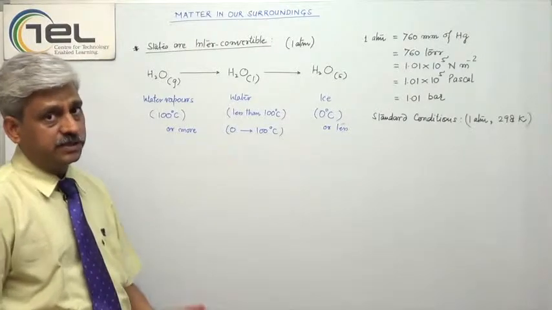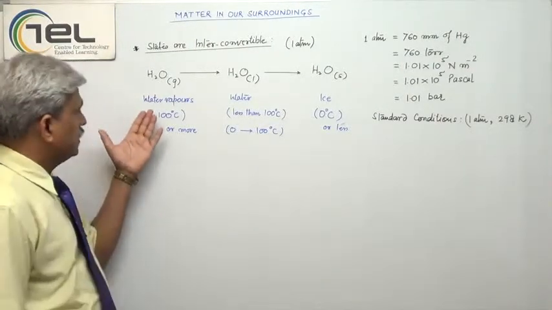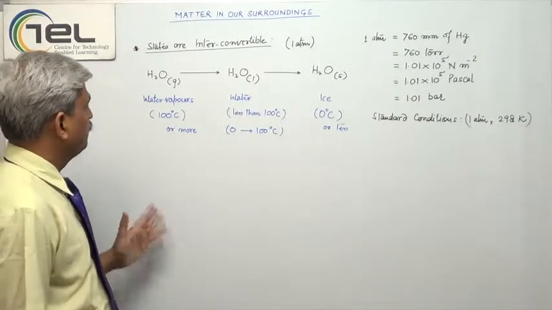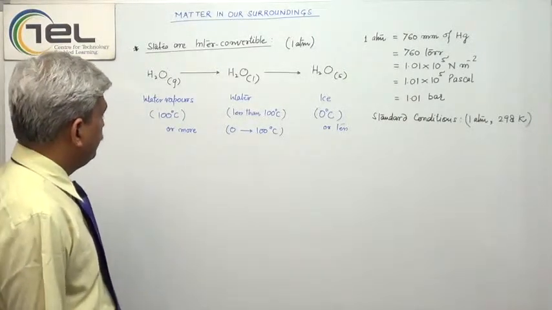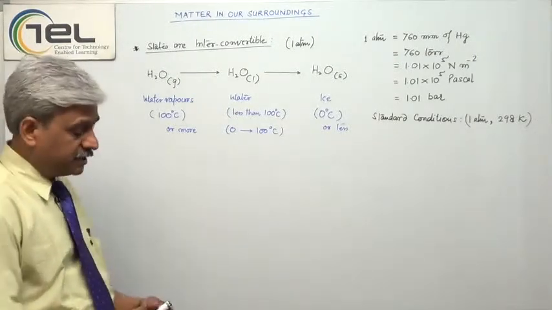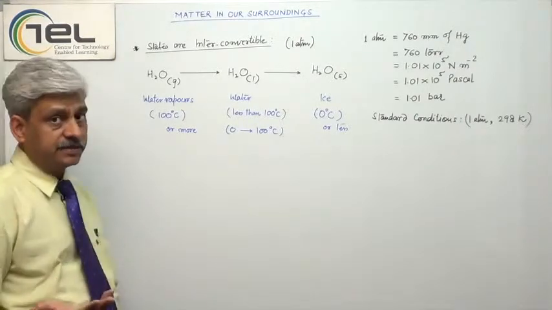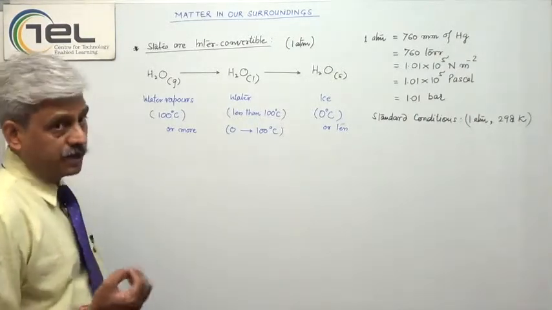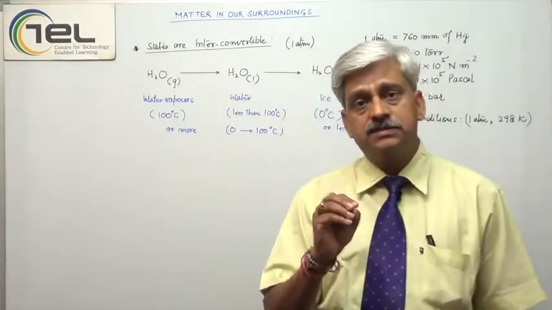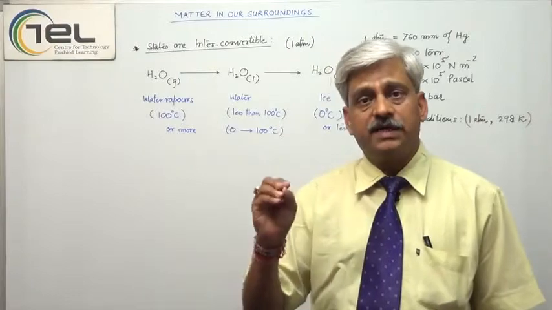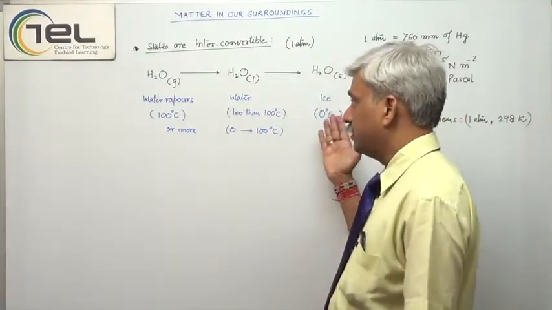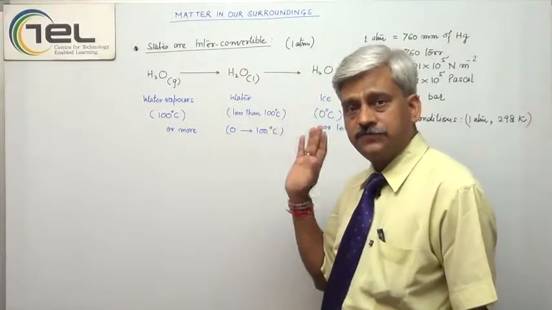Vapors are from the liquids. So that is why here the preferred term to use is the water vapors. So their interconvertibility is on the basis of their temperatures. The temperatures are coming from the transfer of heat. So the broader term here that we have to use is the thermal energy. Thermal means something which is related with the heat. So thermal energy, that means heat. So this interconvertibility depends upon the heat transfer.